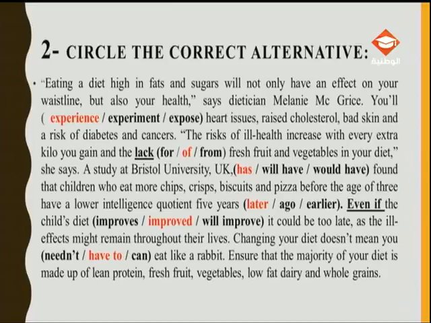So here we are in an unreal situation in the present, which tends to use improved. Improves is the simple present, improved is the unreal past, and will improve is the future.